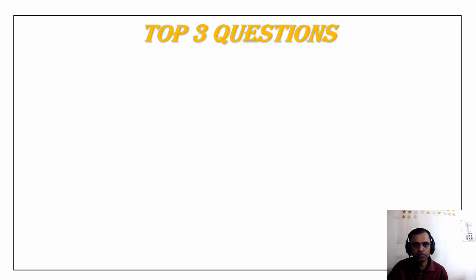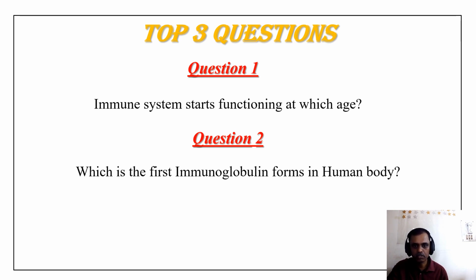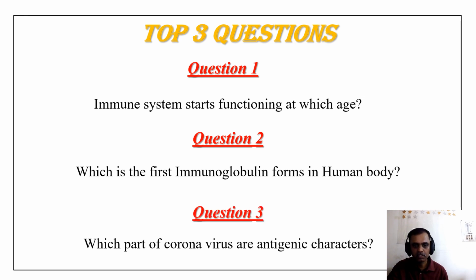So now it's time to discuss the top 3 questions. I am asking these 3 questions to help your brain get to an answer. It is very important for immunology. The first question: the immune system starts functioning at what age? Second question: which is the first immunoglobulin formed in the human body? Third question: which part of the coronavirus is antigenic in character?